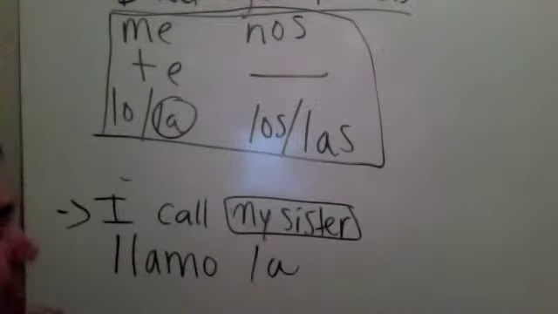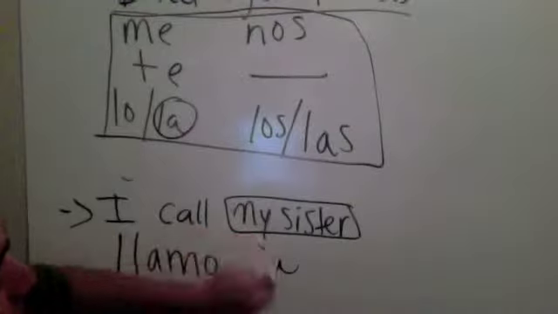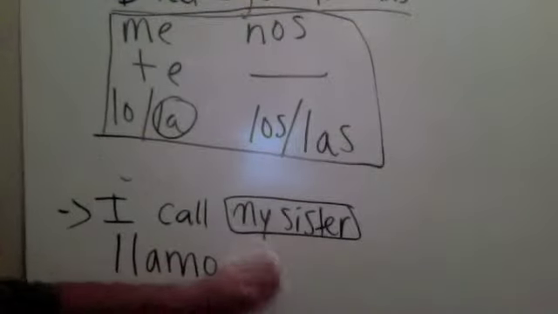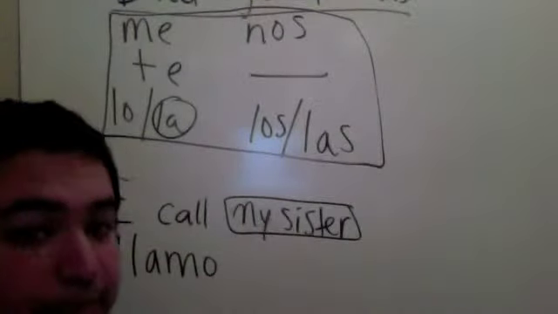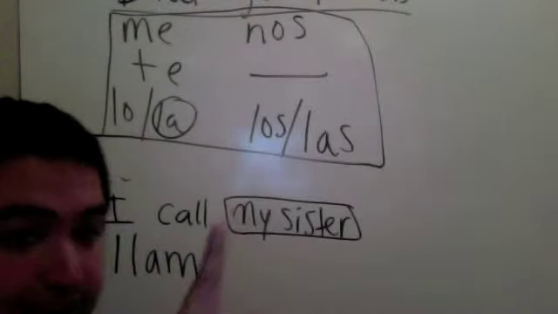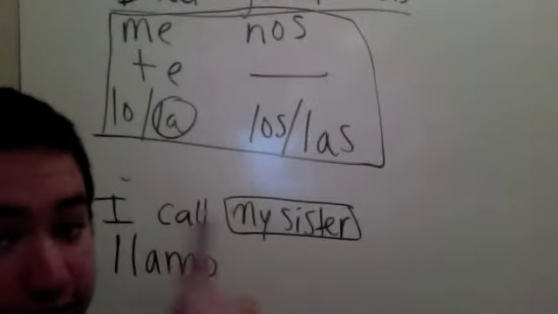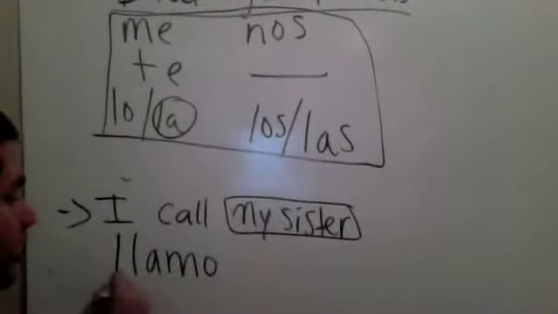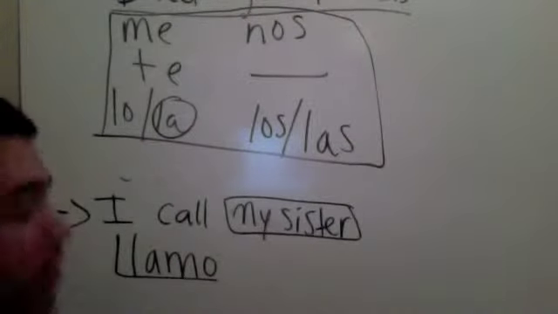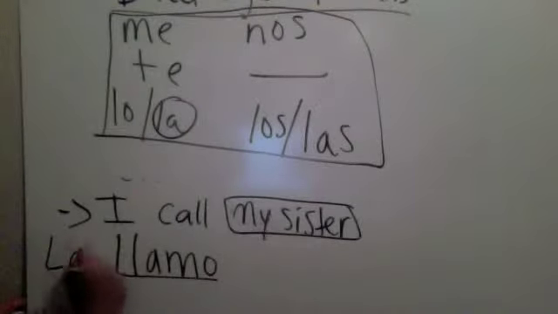Here's why. One of your placement rules for direct object pronouns, rule number one, is it can go before a conjugated verb. Here's your conjugated verb. Here's where your la goes.